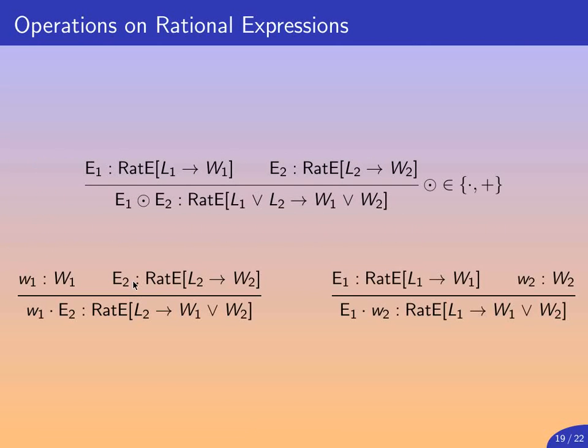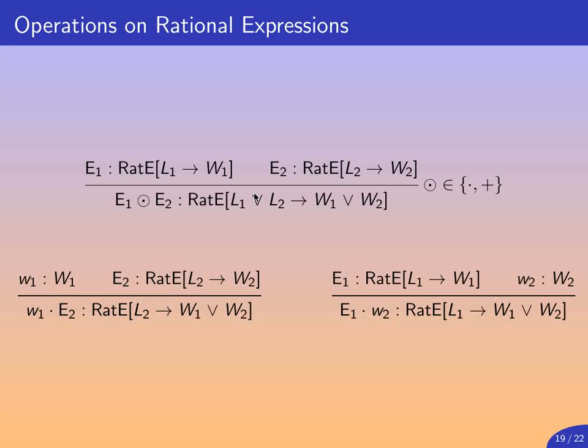By this system, we can type operations over automata or over radexps. In this case, we have the product and sum of rational expressions, and of course by product of rational expressions we mean their concatenation. And notice again that we support heterogeneous operations, so we can concatenate or sum rational expressions over different contexts, and we are able to obtain a rational expression with a more general type by taking the join of the weight set and the label set in a perfectly natural way.